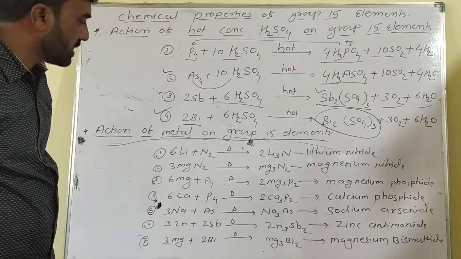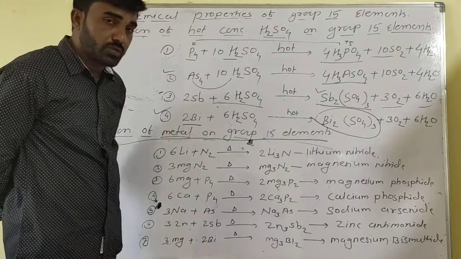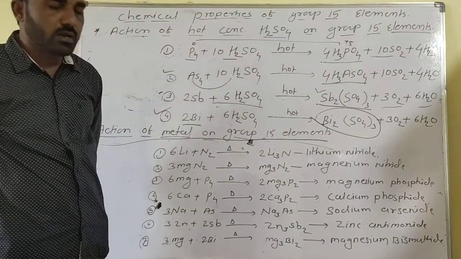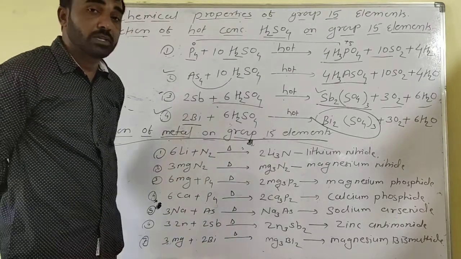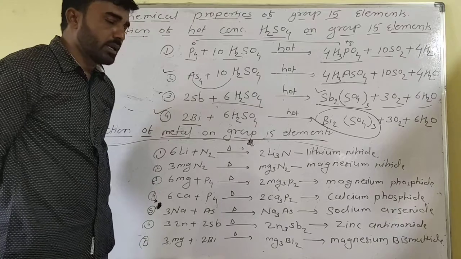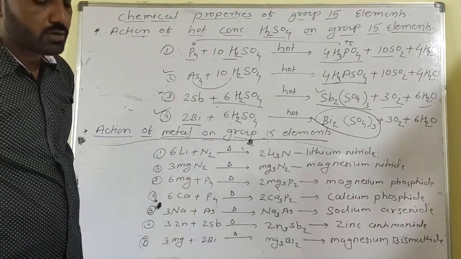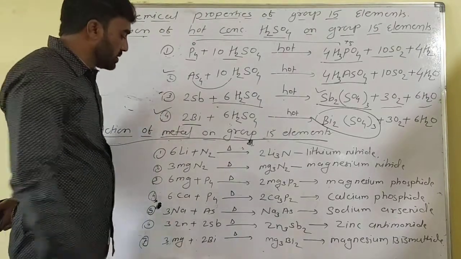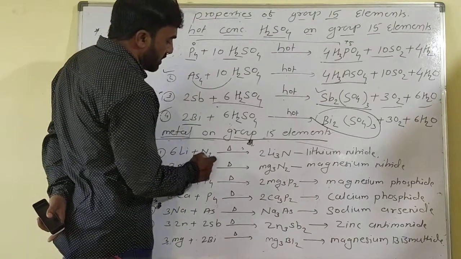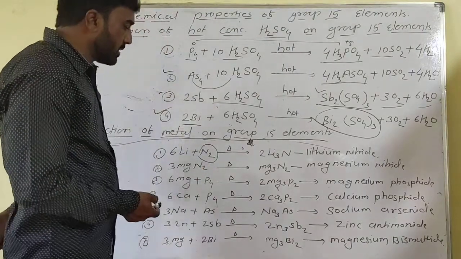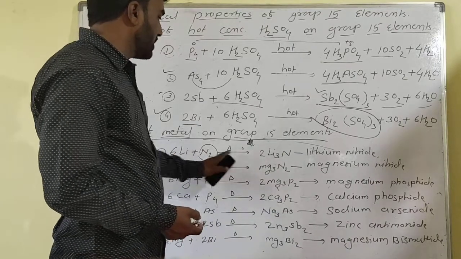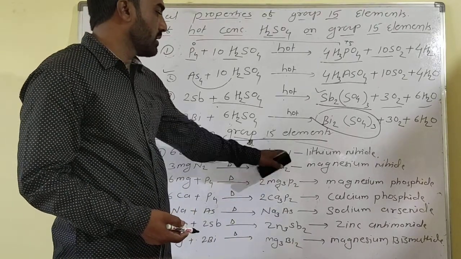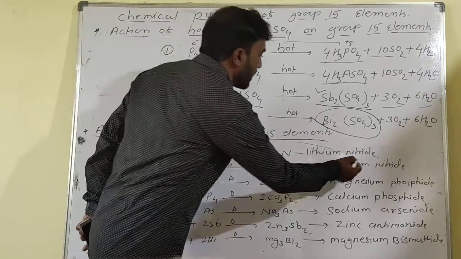So lithium reacts with N2. You know that N2 exists as a diatomic molecule, and lithium reacts with N2 to form Li3N. Lithium nitride compound is formed.